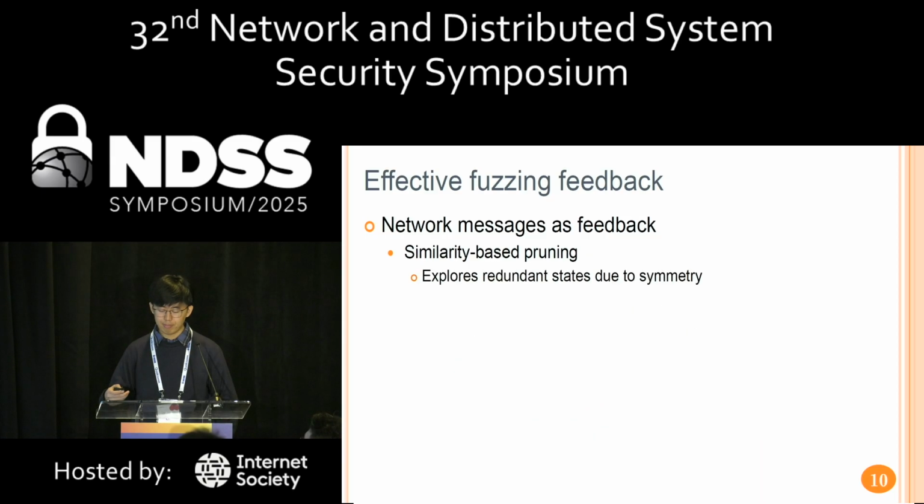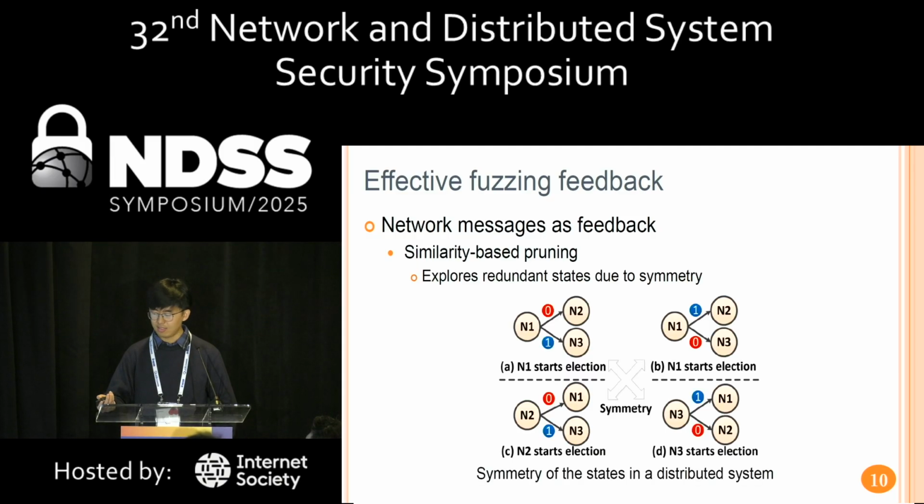Second, similarity-based pruning might also lead to employing redundant states. Let's see this figure. The figure illustrates the election process of the consensus algorithm. To start an election, node N1 sends a message to node N2 and N3. As subfigures A and B show, no matter which message arrives first, at N2 or N3, these two states are the same. Similarly, whether N1 or N2 starts the election process, the states are also the same, as the figure shows.